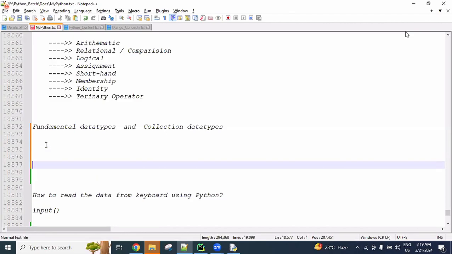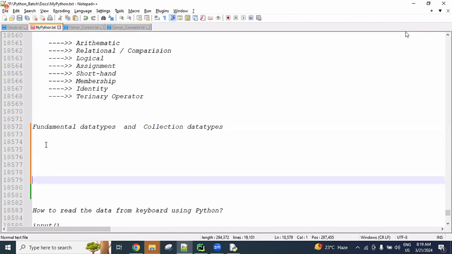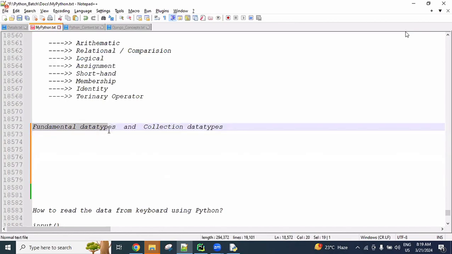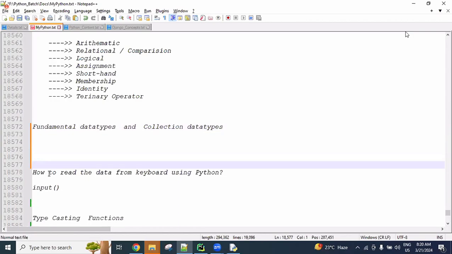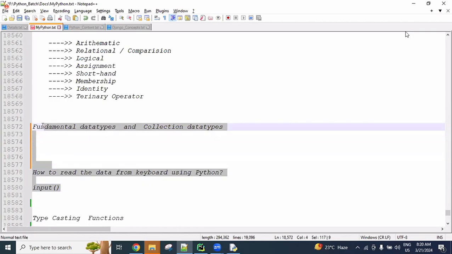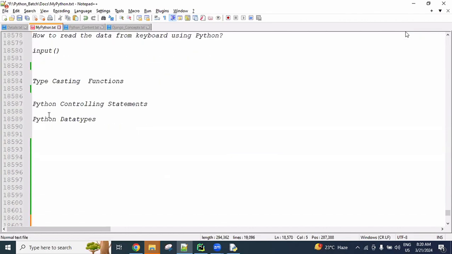So what are the fundamental data types? Why are they called fundamental data types? What are the collection data types? Why are they called collection data types? This is what we now need to understand. Today we need to get all these points, guys.